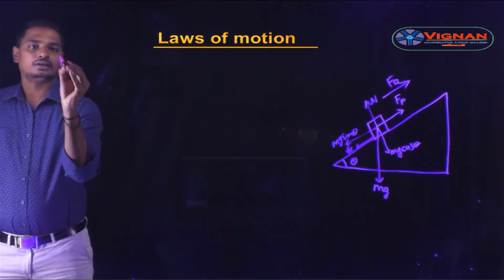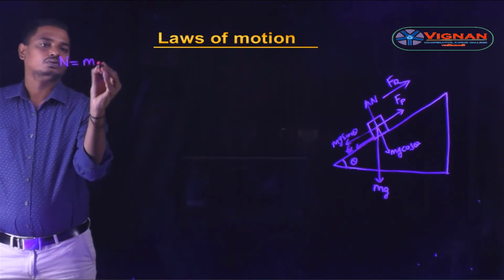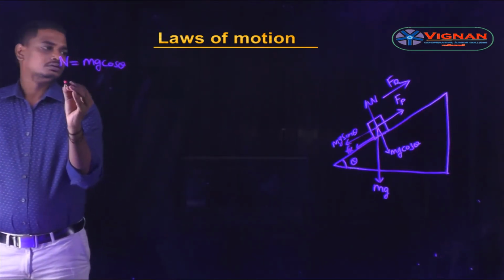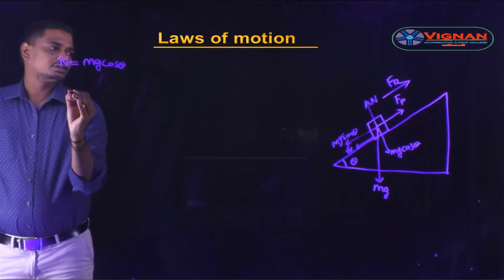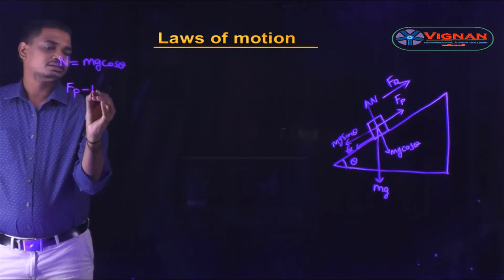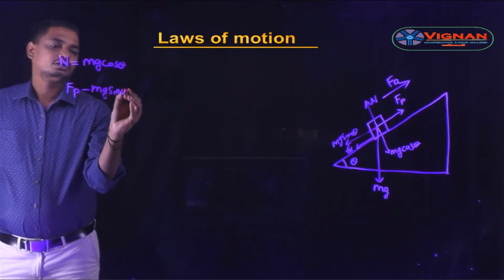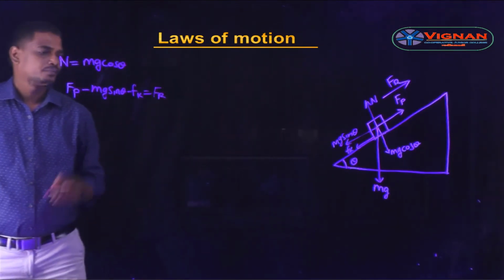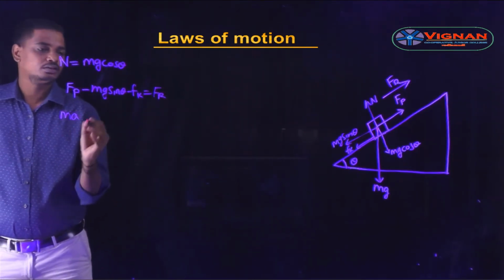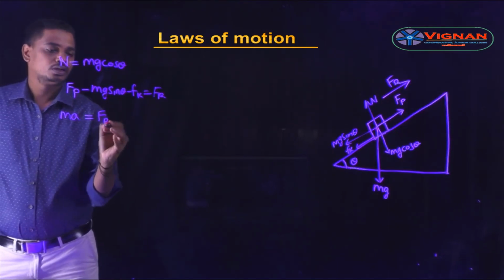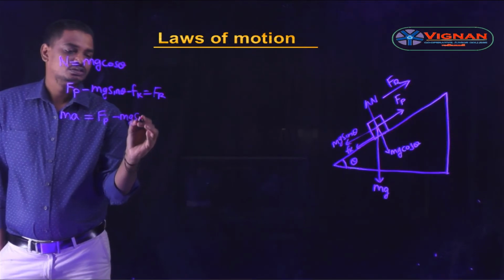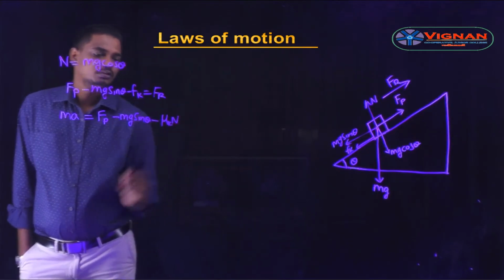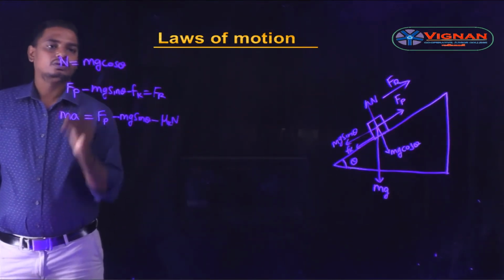From this free body diagram, the normal reaction N = mg cos θ. Along the incline, Fp − mg sin θ − Fk is the resultant force Fr, and the net resultant force is ma. So ma = Fp − mg sin θ − Fk, where Fk = μk N and N = mg cos θ.